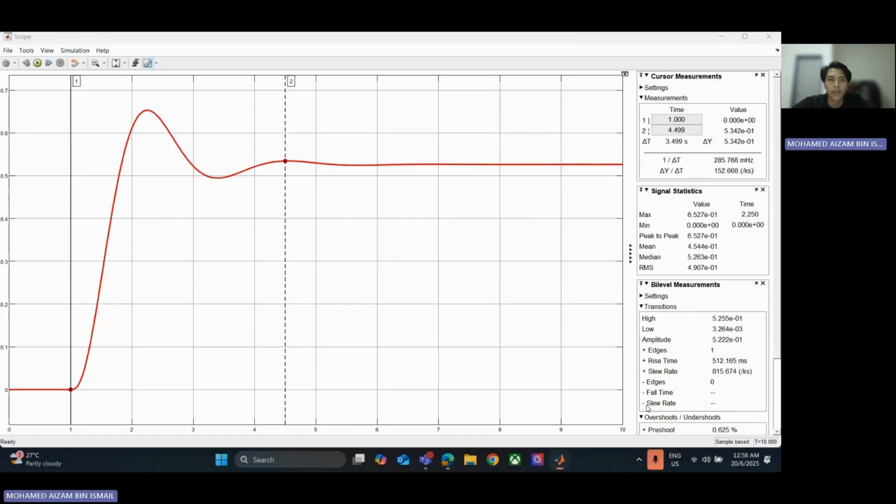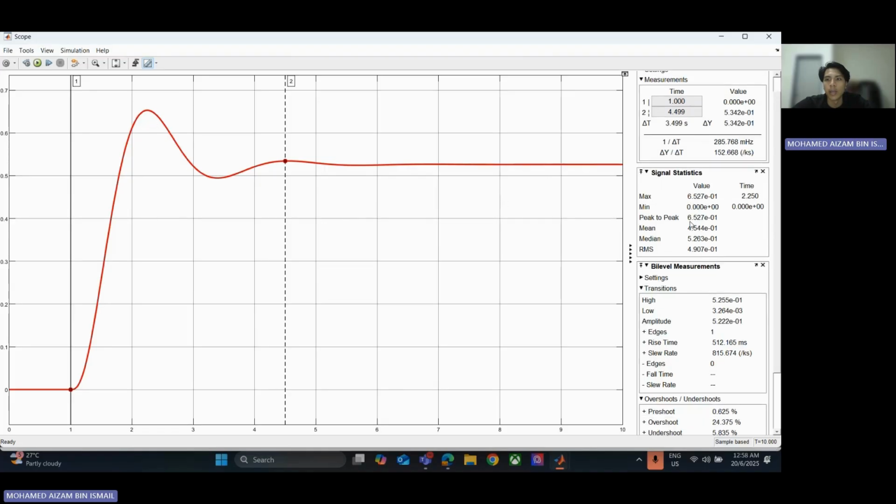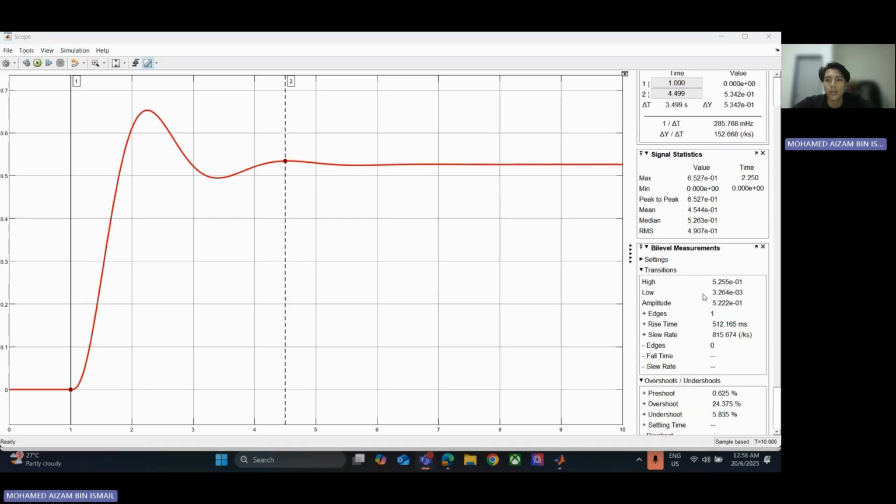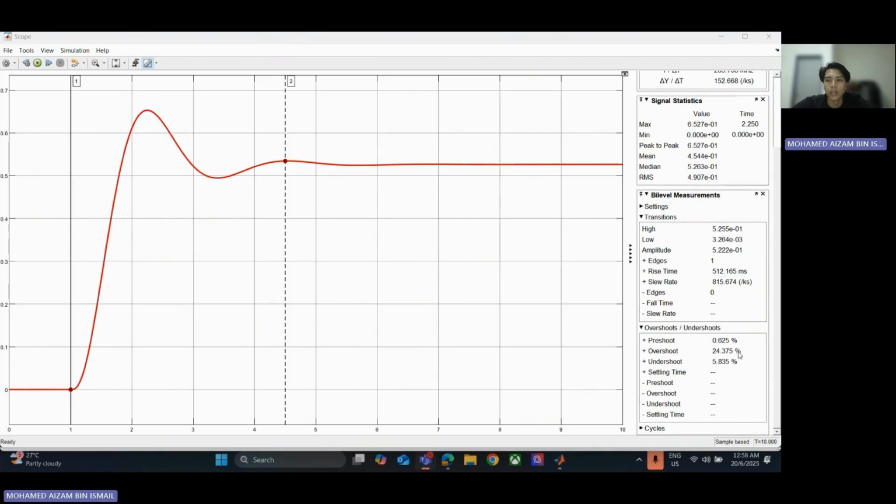After that, we can find the percent overshoot. Percent overshoot is the percentage of overshoot from the steady state, which is this steady state. The overshoot is at this range. So at this, we can find the percent overshoot, which is 24.375%.